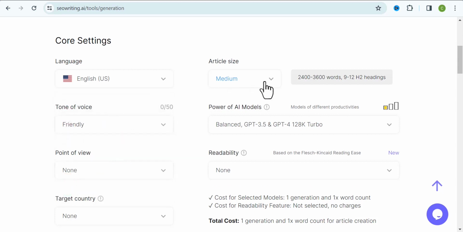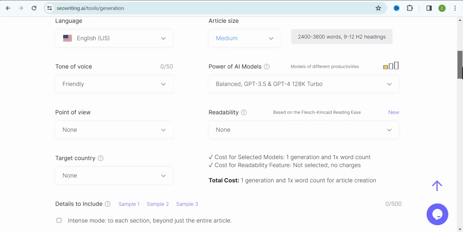Then for the article size, I'll be going with medium, because medium basically works out perfectly fine. And the reason is this, you don't want to have a lengthy blog post, and also you don't want to have a short blog post. You want to keep everything moderate. So that is why I recommend medium, because medium is always good.